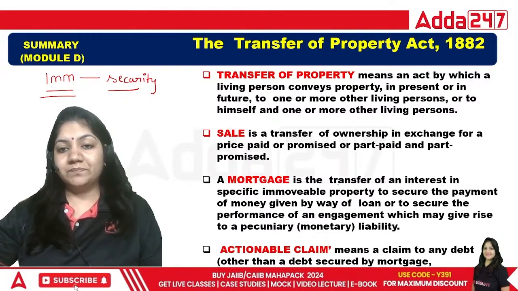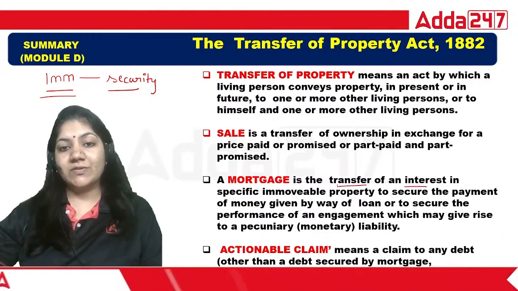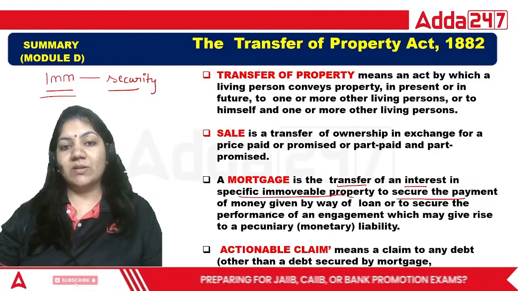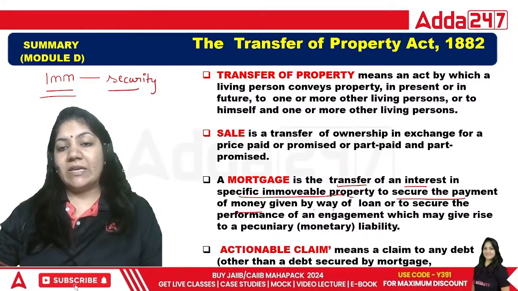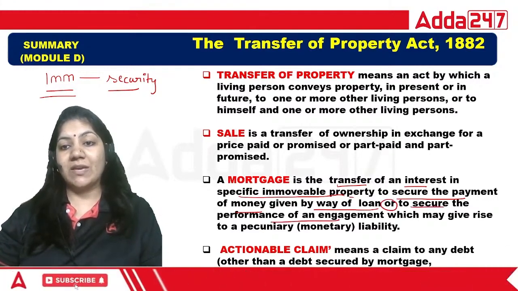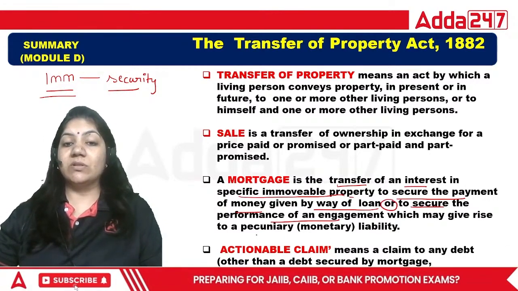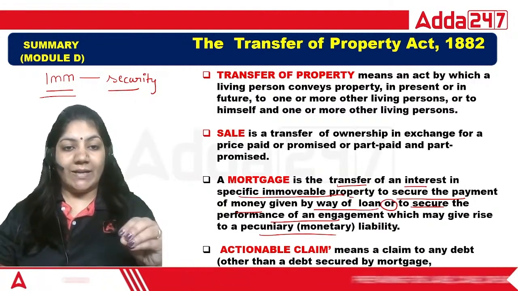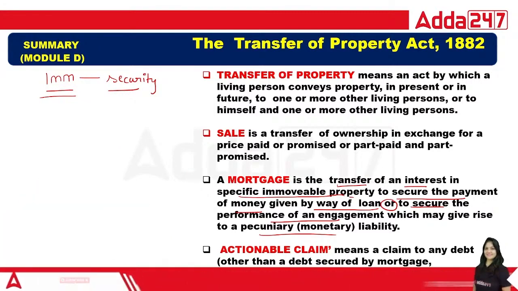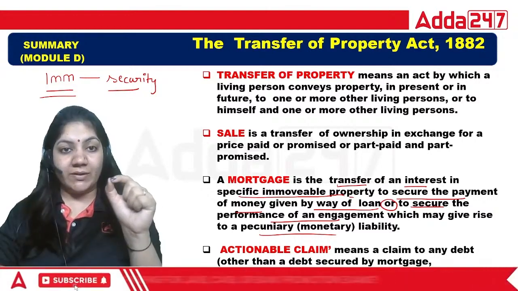So see, it is a transfer of interest in a specific immovable property to secure the payment of money given by way of loan and to secure the performance of an engagement, which may give rise to pecuniary liability. So what is pecuniary liability? Pecuniary means that which is related to money.